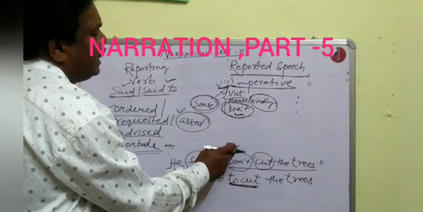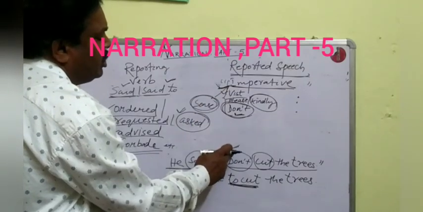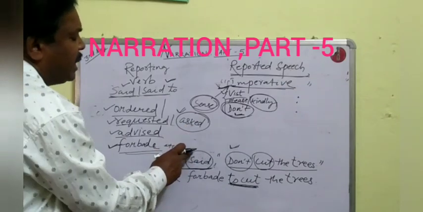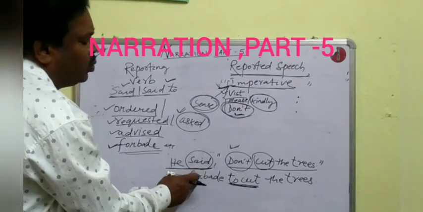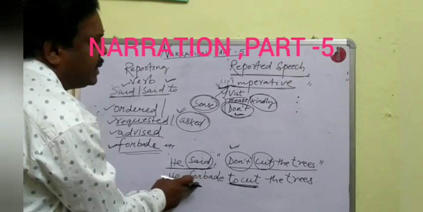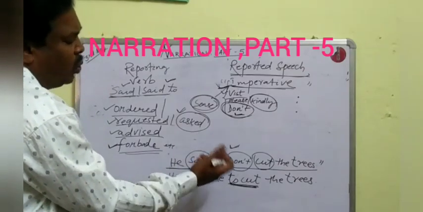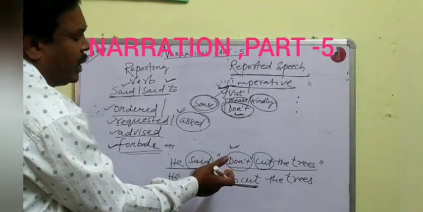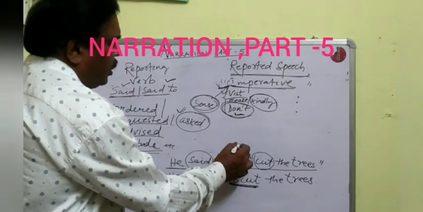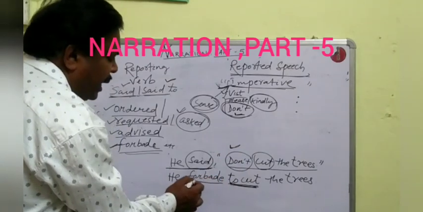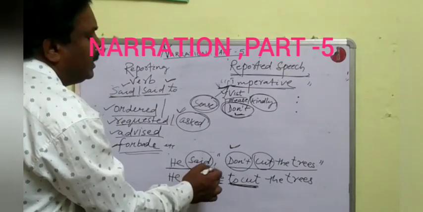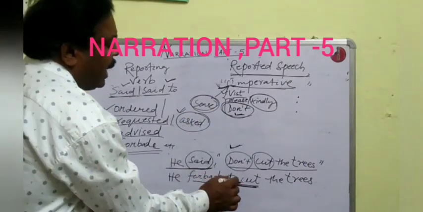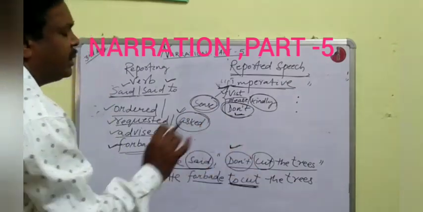If you see the use of don't in the reported speech, then immediately you shall change said or said to into forbade. Forbade has a negative sense, so there is no need to use don't in the sentence. You have to remove don't. If you are using forbade in the sentence, then you will not again use don't. Then you will write it in a to infinitive structure.